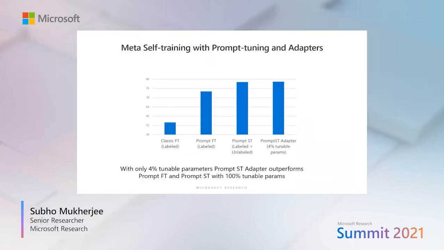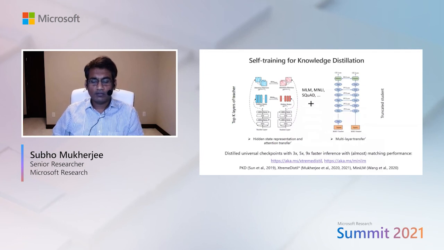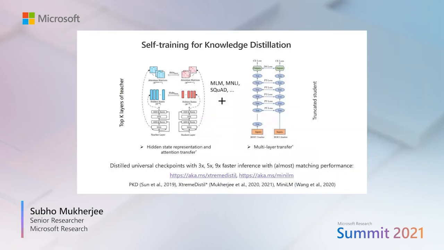We use this idea with prompt ST, and we observe that we can keep the same performance as before, but now with prompt ST adapter, we are using only 4% tunable parameters compared to that before. Finally, adapters do not really resolve the inference latency challenge, as the model architecture is the same as before. In this work, we have been exploring knowledge distillation to self-train a student model given the hidden state representations and attention state transfer from the big teacher model. Using these techniques, we distilled several universal checkpoints with several magnitudes of faster inference compared to the big teacher model, but with matching performance. We released these checkpoints in the links below.